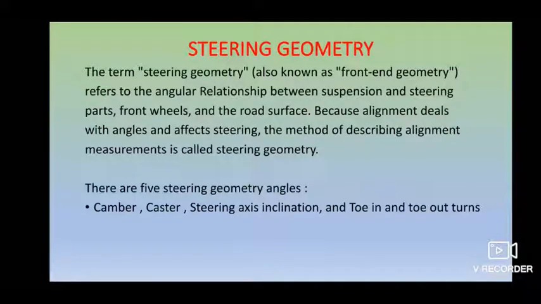The steering geometry is the relationship between your suspension and your steering parts in the front wheel, and it is made up of different angles: camber, caster, kingpin, toe in, toe out, and steering axis inclination, all of which we will learn one by one. So firstly we will start with the angle, which is the camber.